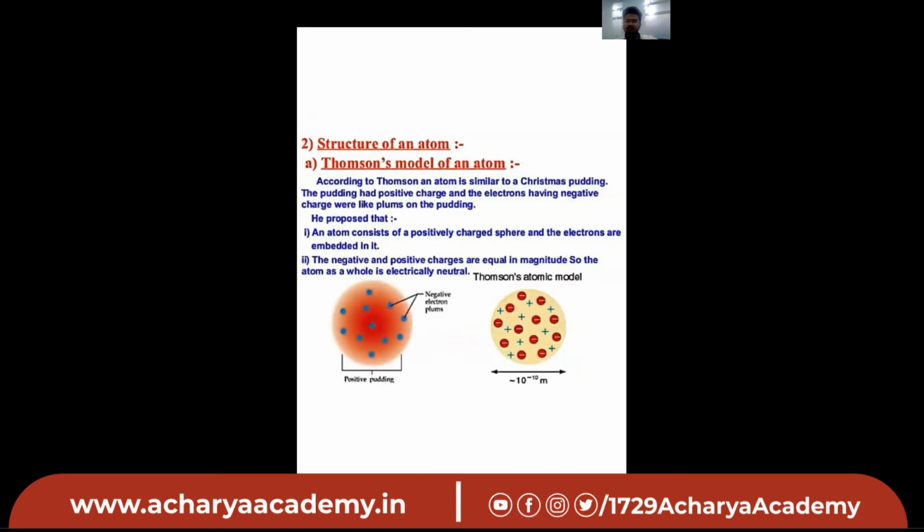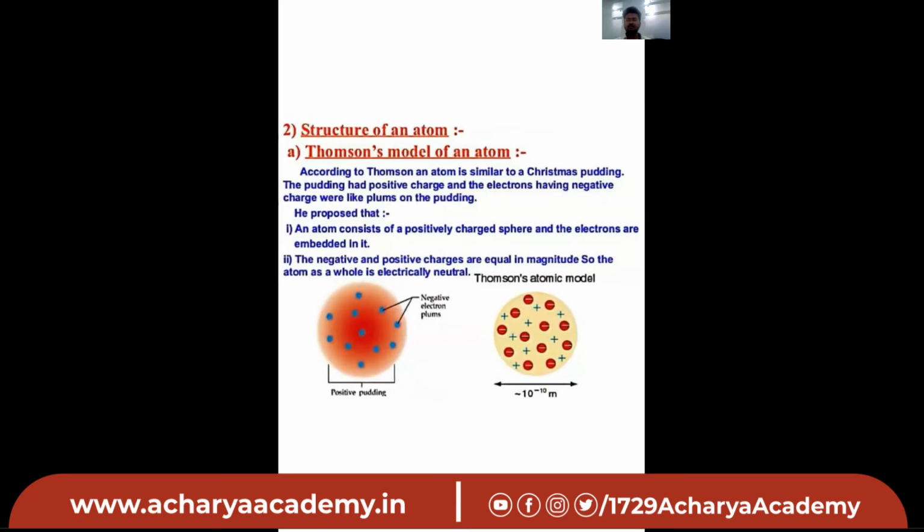So he proposed that an atom consists of a positively charged sphere and electrons are embedded in it. The negative and positive charges are equal in magnitude, so electrically the atom is neutral. So this is the structure of an atom proposed by Thomson.